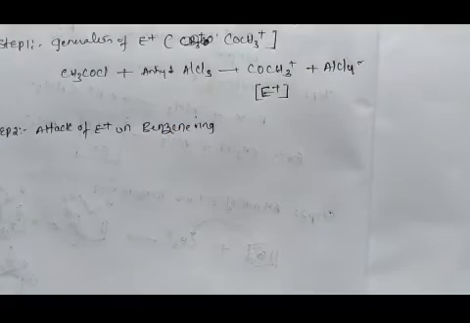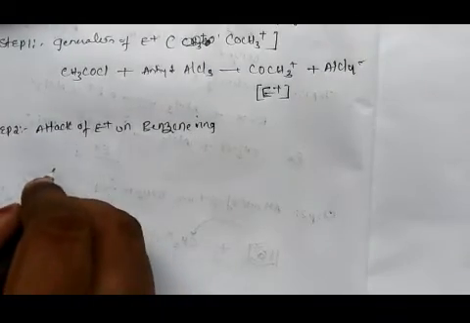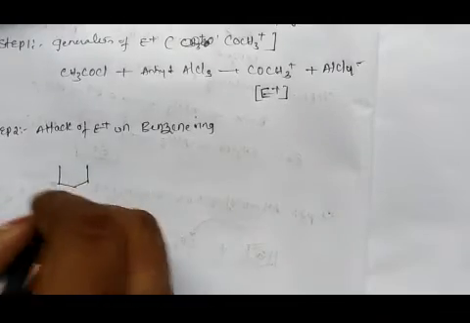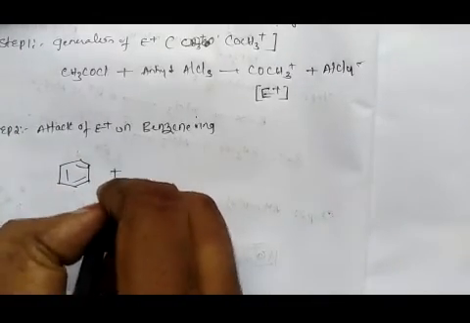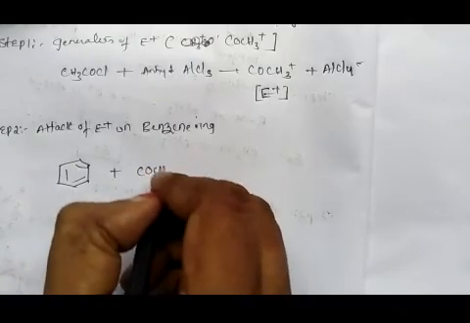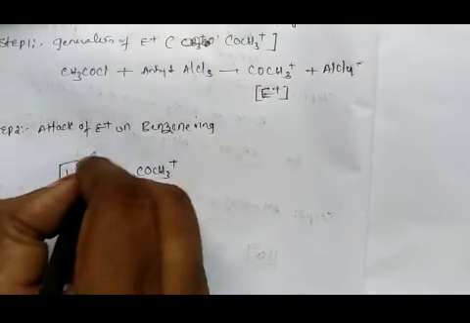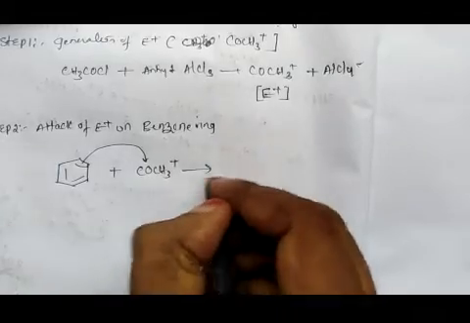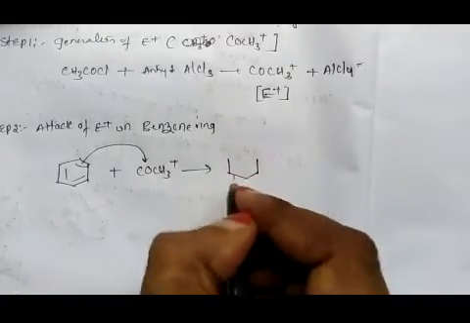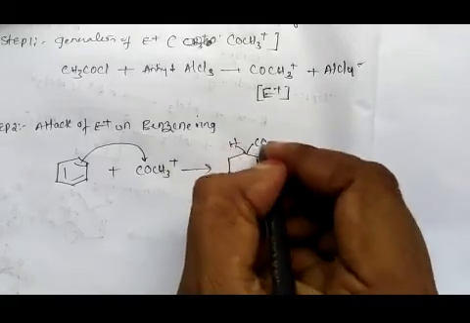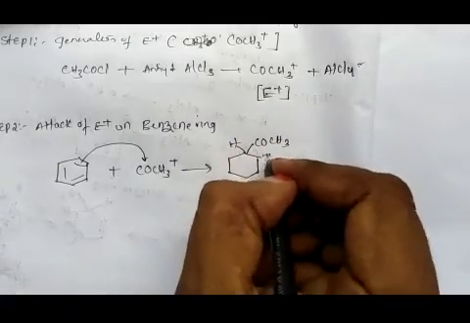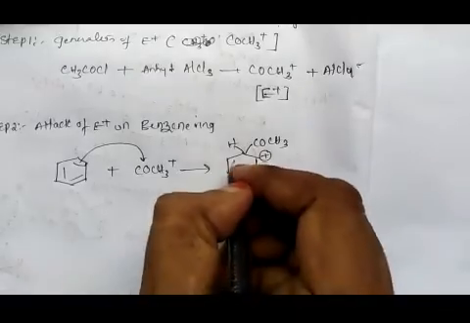How to represent it: take benzene here, plus the electrophile COCH3 plus, which attacks the ring, and we will get hydrogen, COCH3 group, a positive charge here, double bond.